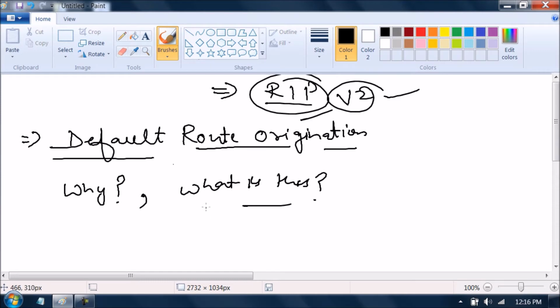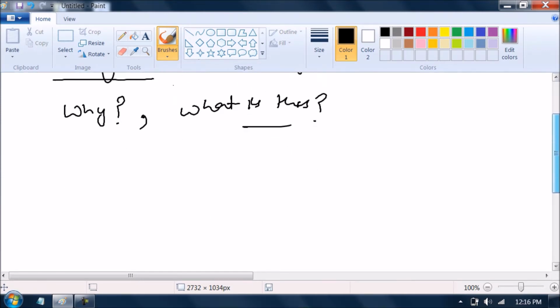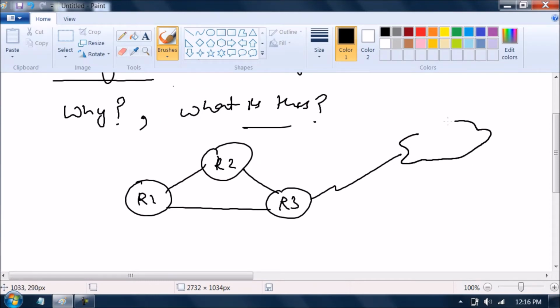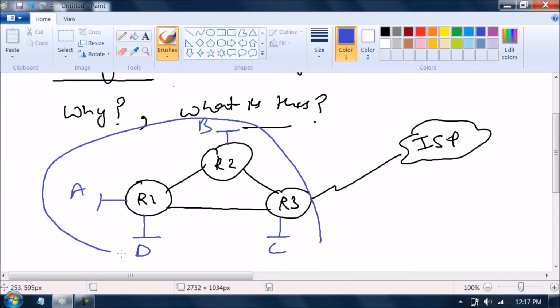Okay. Let us take an example. This is my company: R1, R2, R3. This company is connected to an ISP. In this company, I have LANs: LAN A, LAN B, LAN C, LAN D. Fine. Which protocol am I running here? RIP. And all the LANs are communicating. Agree?